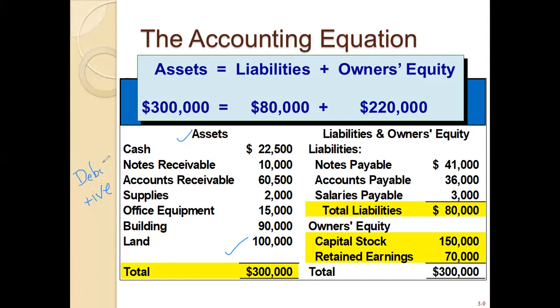By this definition, an asset increase is a positive sign, or any positive sign in which your business worth will be increased, we represent on the debit side. So the asset is a debit.